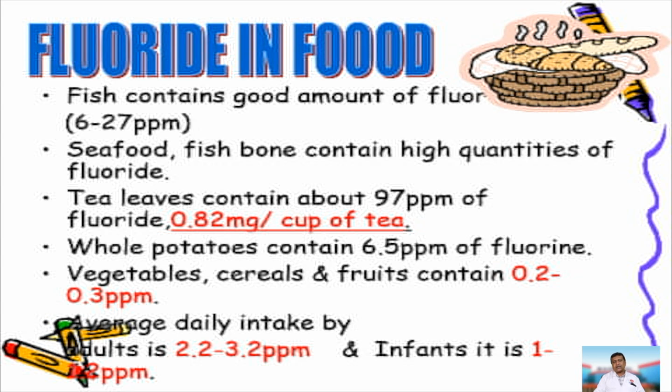So the average daily consumption of fluoride for an adult should be between 2.2 to 3.2 ppm, and for an infant it should be between 1 to 1.2 ppm.